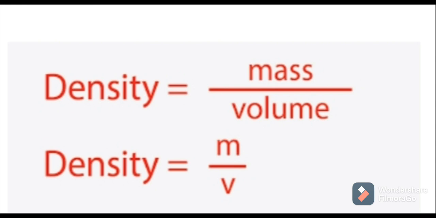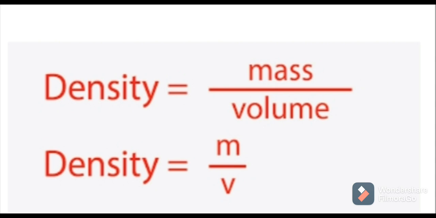Got it, students? What is density? Density is the ratio of mass and volume. What is the density of water? It's 1 gram per cm cube or 1000 kg per meter cube. Just remember these units. If in your exam density is asked in gram per cm cube, then it is 1, and for kg per meter cube it is 1000.